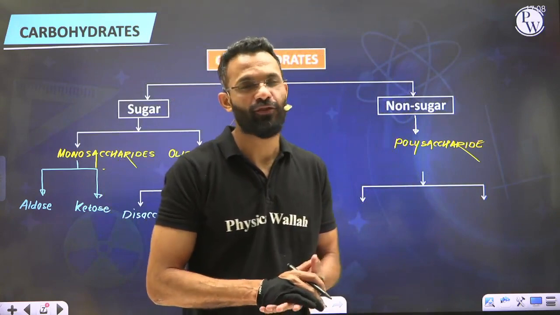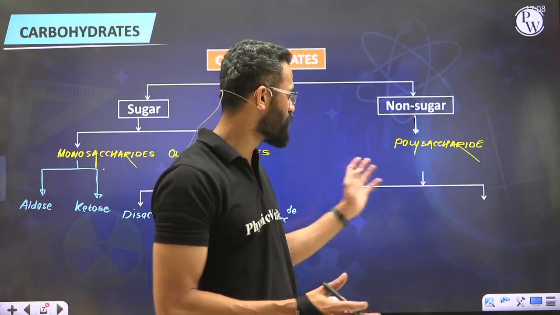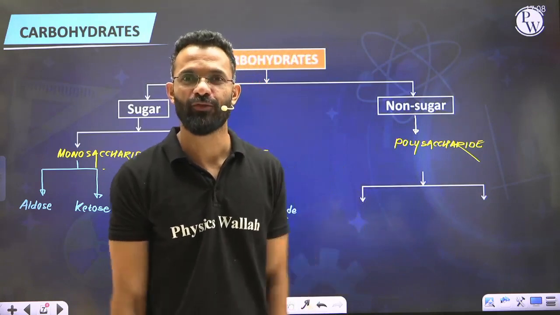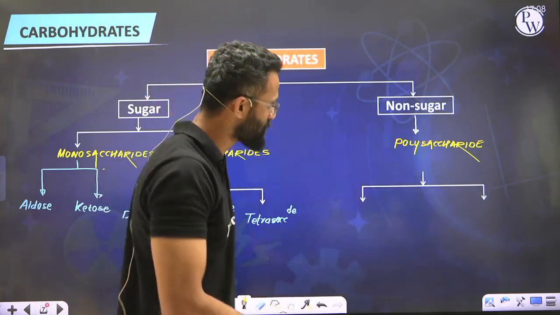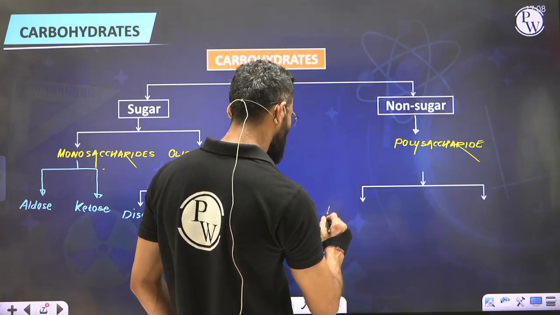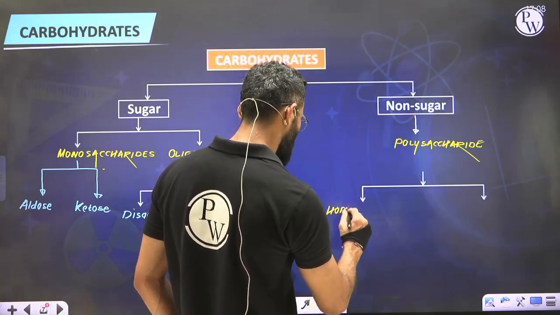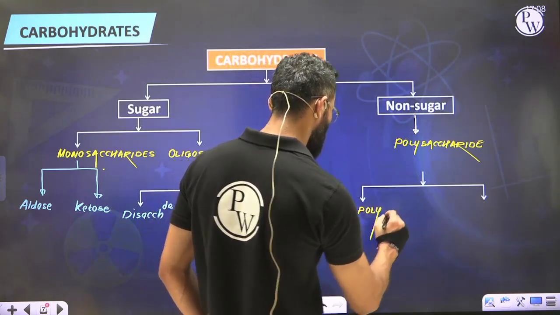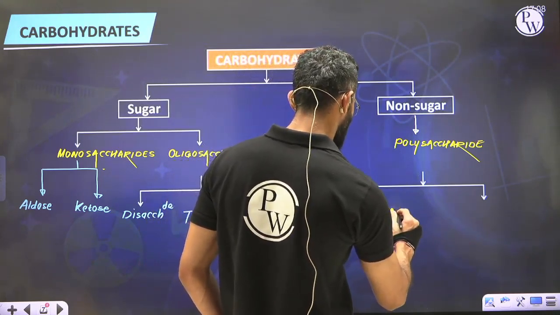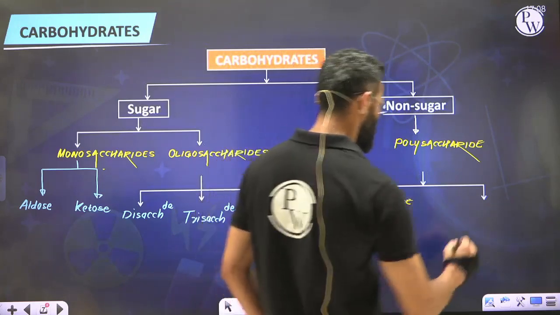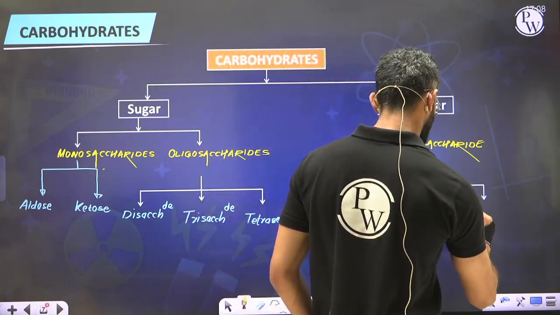If all of them are identical, we call them homopolysaccharide. And upon hydrolysis, if we get more than one type of monosaccharide, we call it heteropolysaccharide. So polysaccharide is further of two types, that is homopolysaccharide and heteropolysaccharide.